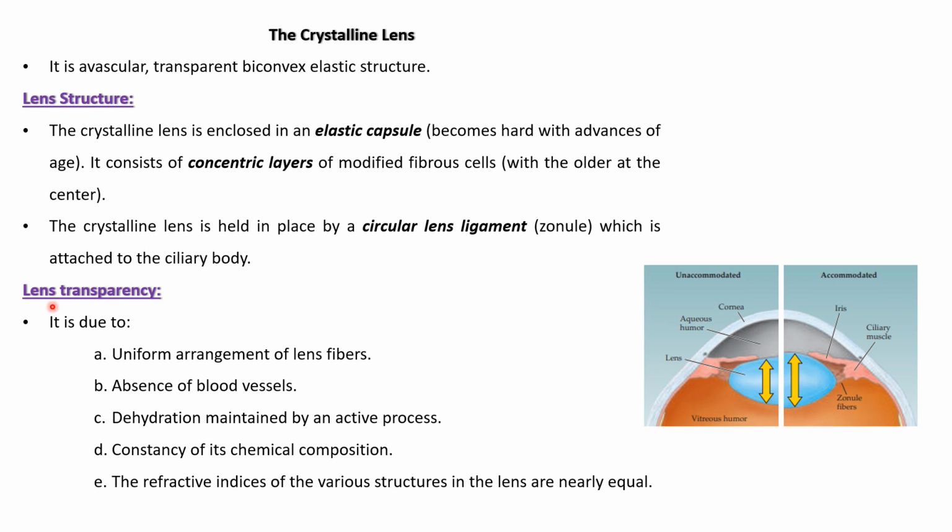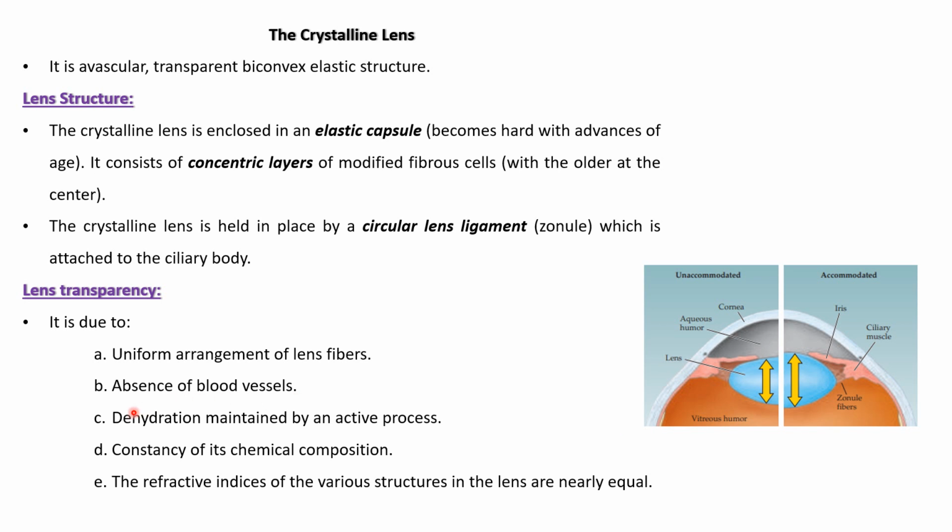If we look at the third question in this slide, which is what are the factors that keep the lens transparent, or why is our lens transparent, we will find the answer. Number one, the uniform arrangement of the lens fibers. Secondly, it is an avascular structure, with absence of blood vessels.